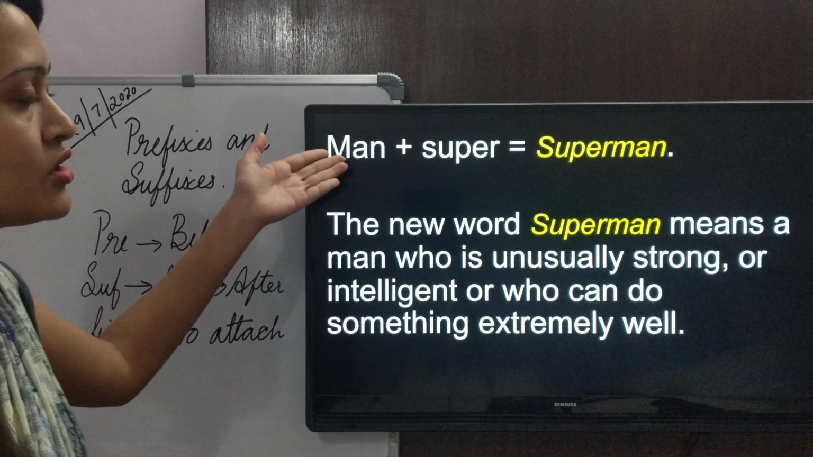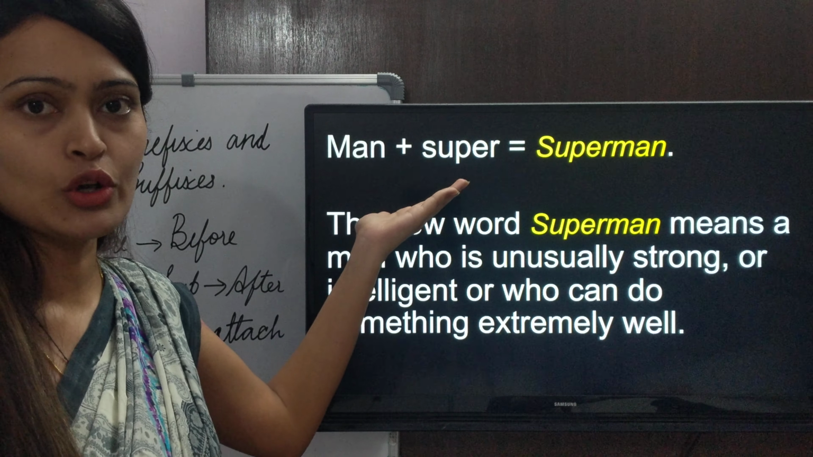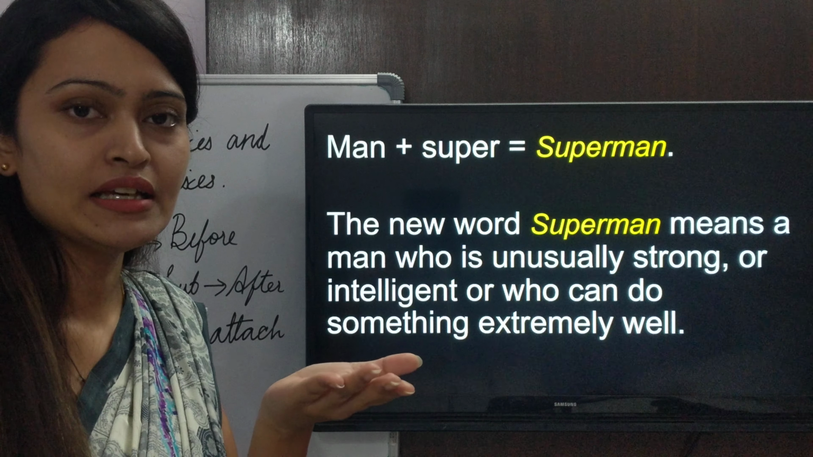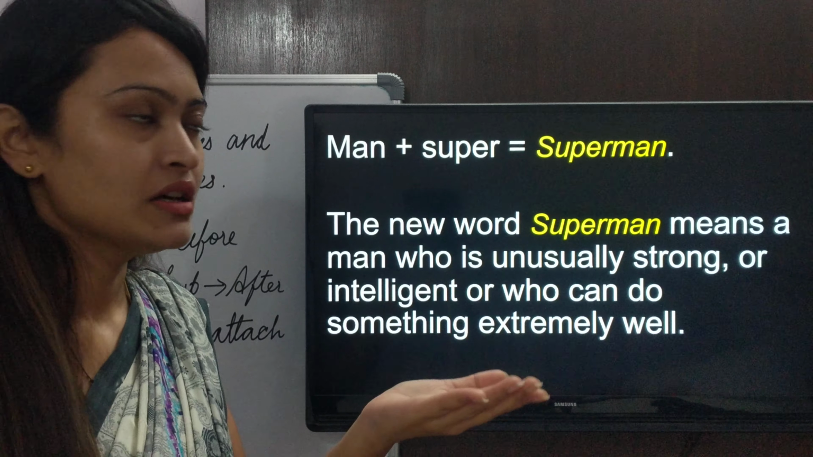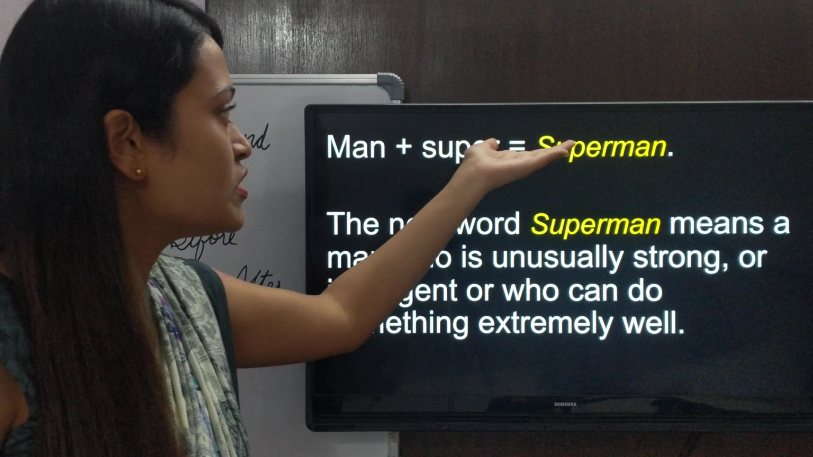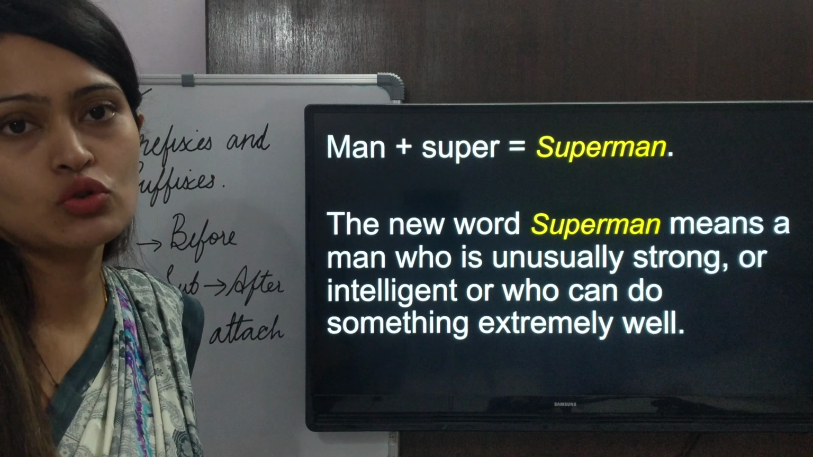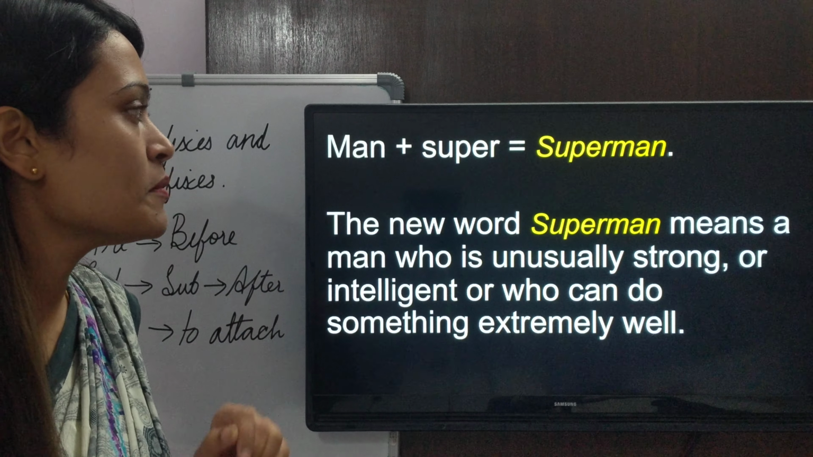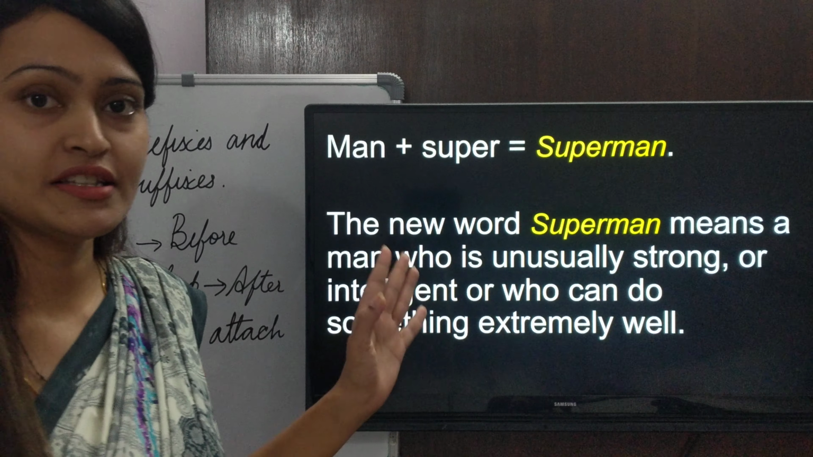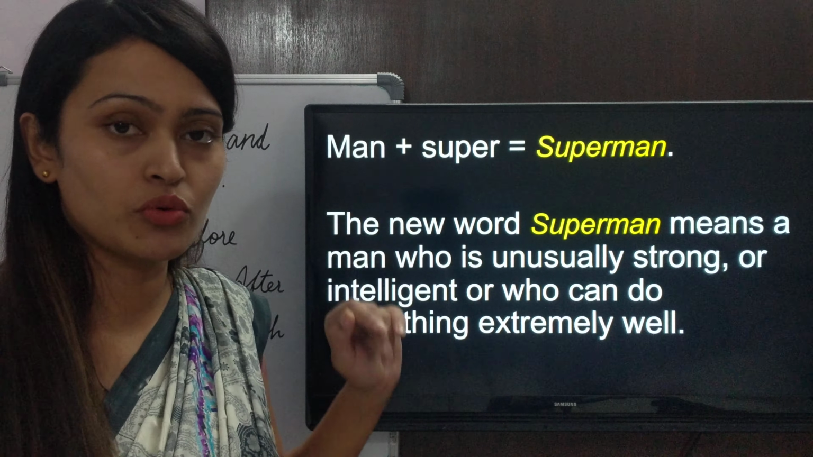For example, the word man. Okay, we all know the meaning of man. Man is basically the adult male. And super. So when we attach the prefix super to man, we get the word Superman. The new word Superman means a man who's unusually strong or intelligent, or who can do something extremely well. So in this case it is enhancing the meaning of the word man.